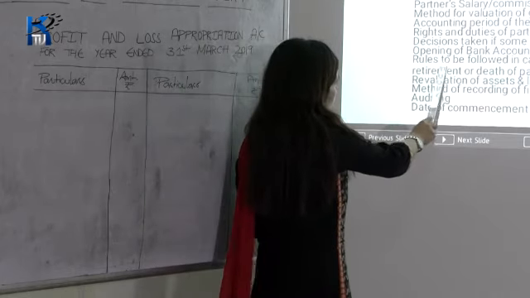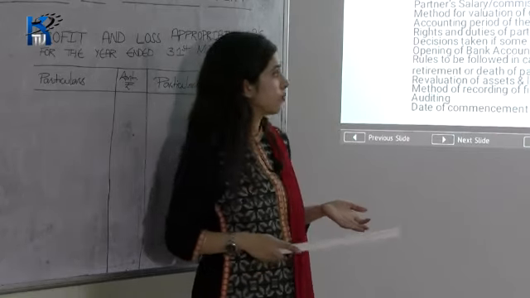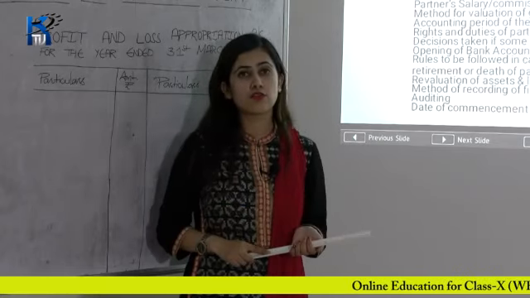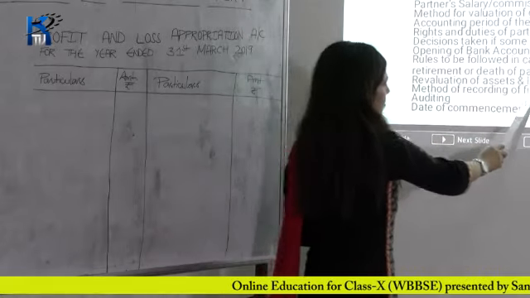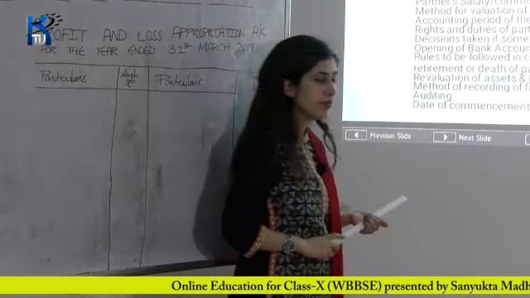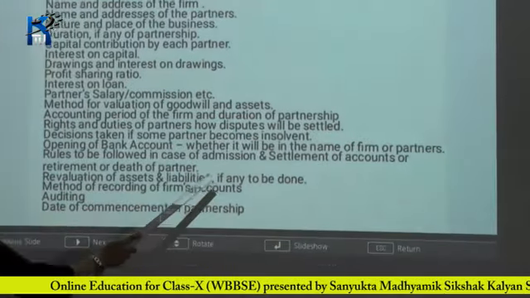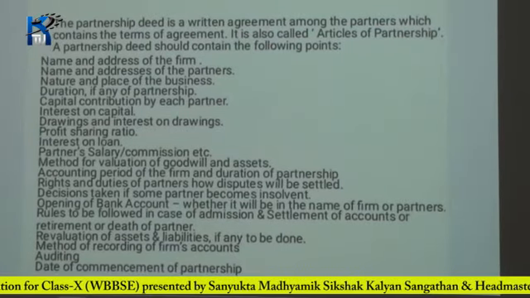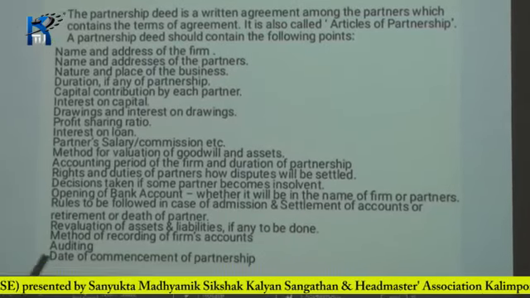And next, rules to be followed in case of admission and settlement of account. When a new partner is entering the business, what are the rules to be followed by the new partner or by the firm, that also you have to mention in the partnership deed. The next, revaluation of assets and liabilities, if any, to be done. Okay, revaluation of assets, liabilities, methods of recording of the firm's accounts and auditing. So how are you going to record the firm's accounts? What are the methods? That also you have to mention in the partnership deed.